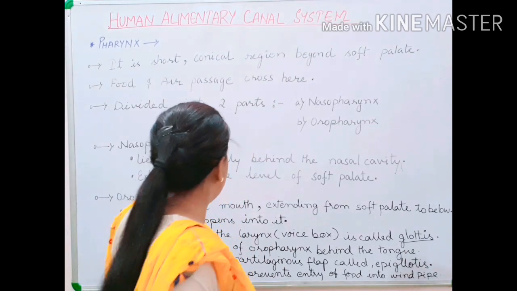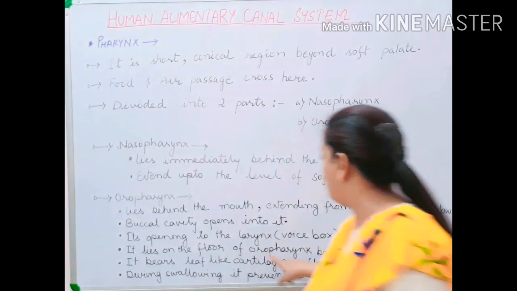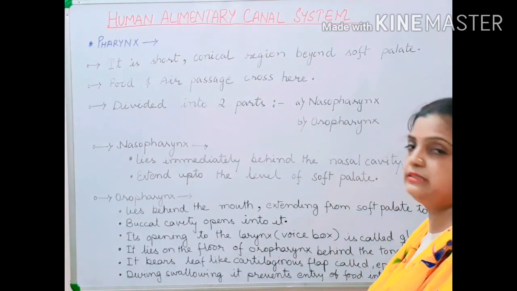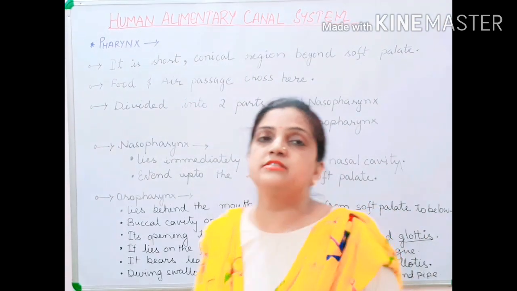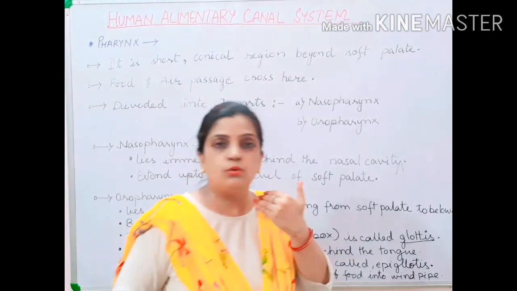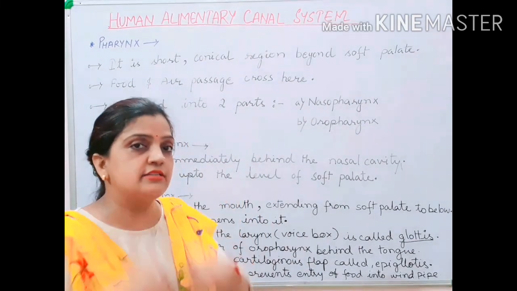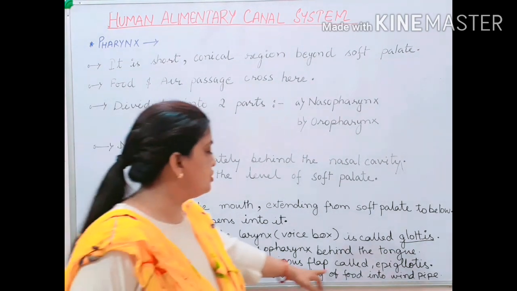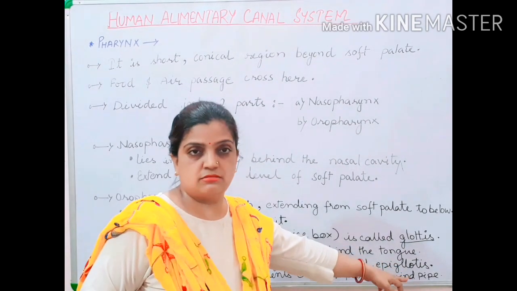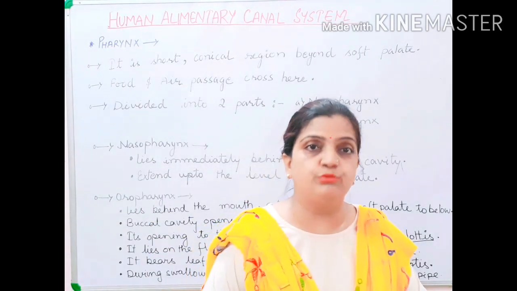Now children, the glottis is present at the floor of the oropharynx, behind the tongue, at the last part. It bears a leaf-like cartilaginous flap called the epiglottis. Here we are talking about the food pipe.